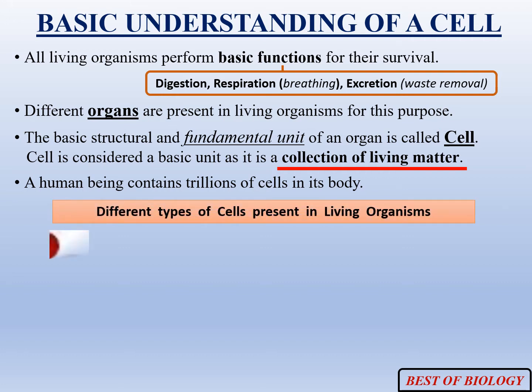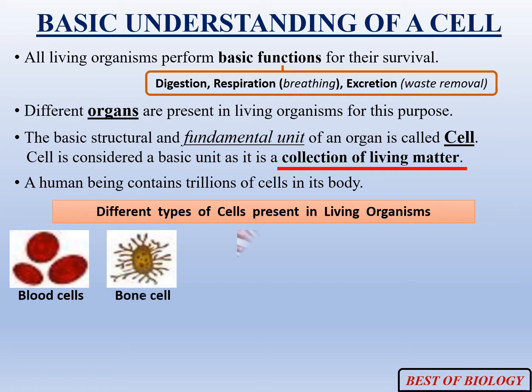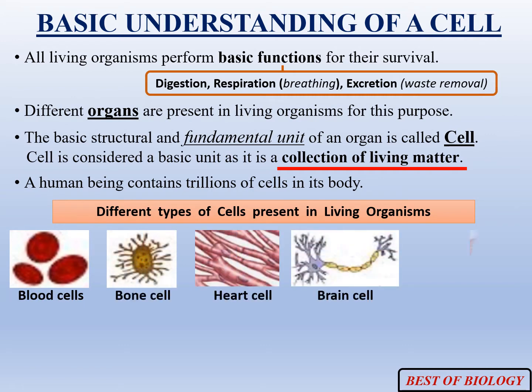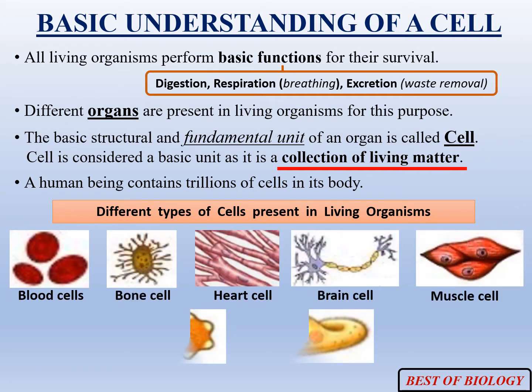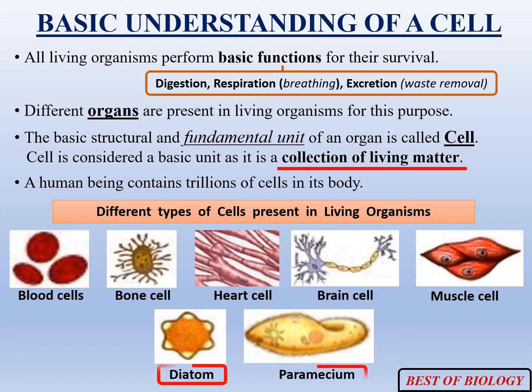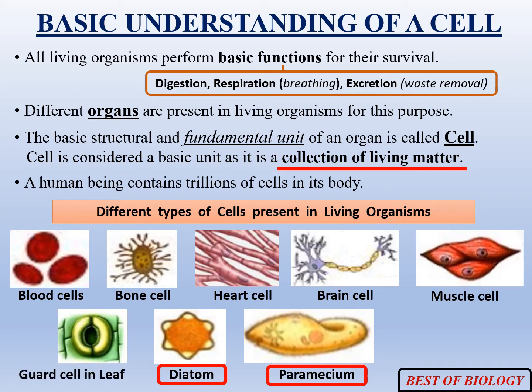Cells look different, that is, cells have different shapes and sizes, and there are organisms which are single celled, that is, only one cell forms their complete body. Examples include diatoms, paramecium, amoeba, and there are organisms with multiple cells like plants, animals, human beings, etc.